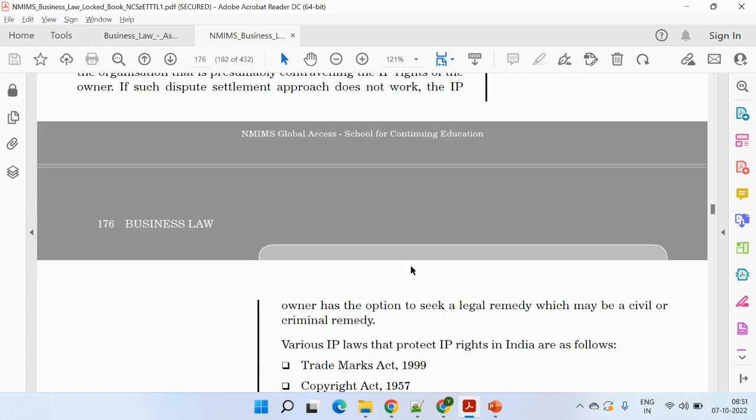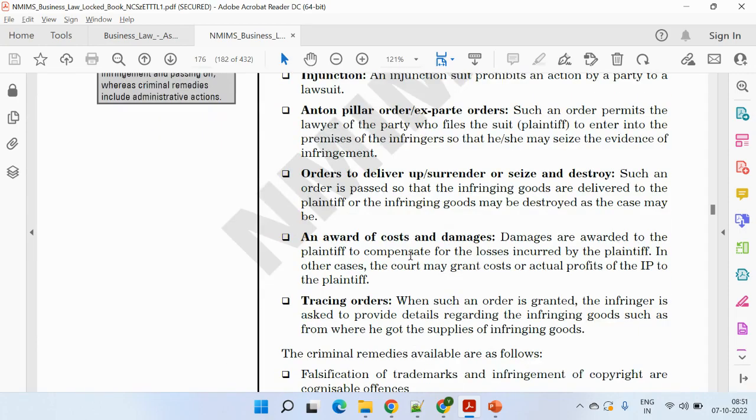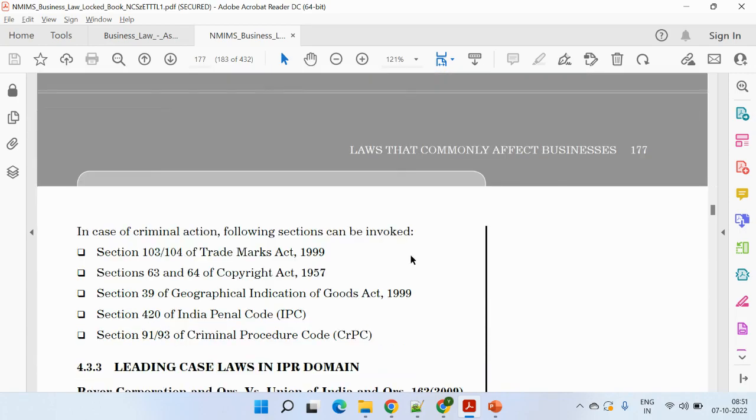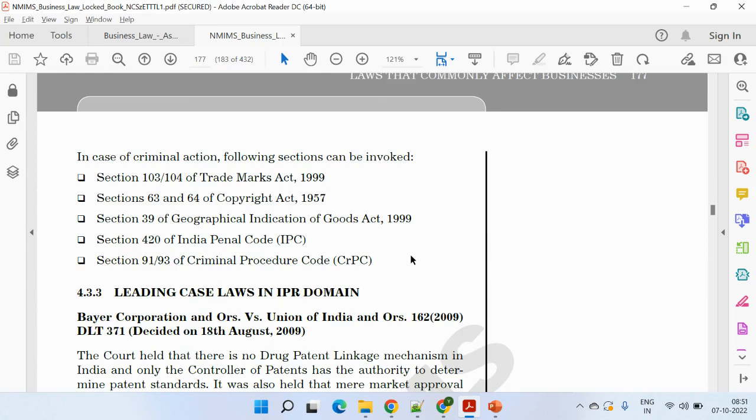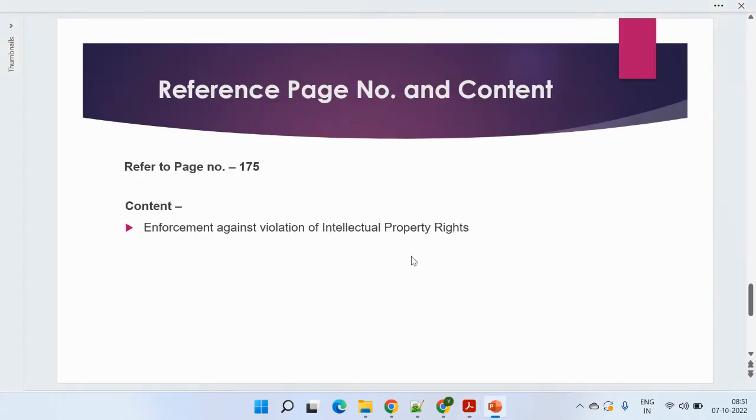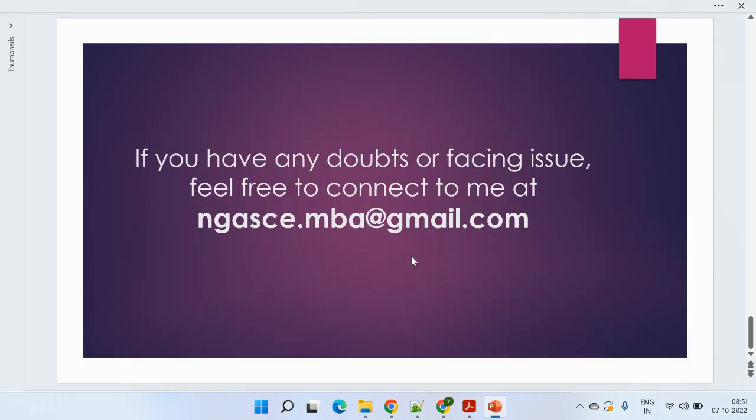So these are the two remedies, or the two action items, if somebody is violating those IP rights. So this is about the third B question. I think we have covered all the three questions, and if you have any doubts or are facing any issue,